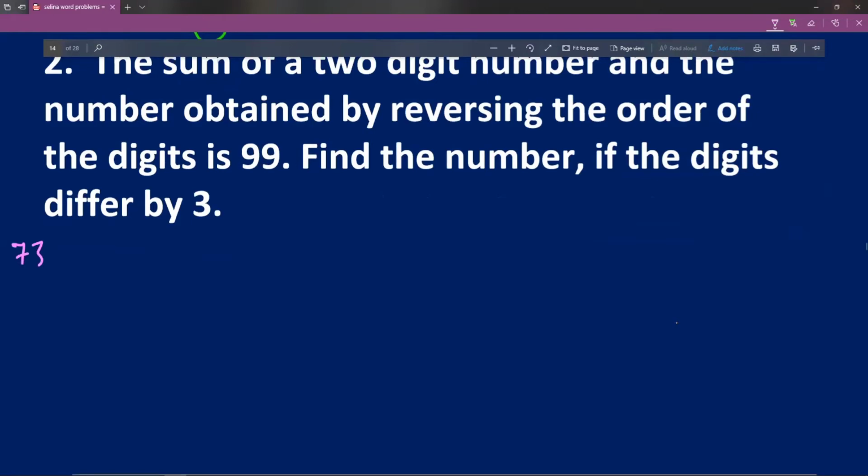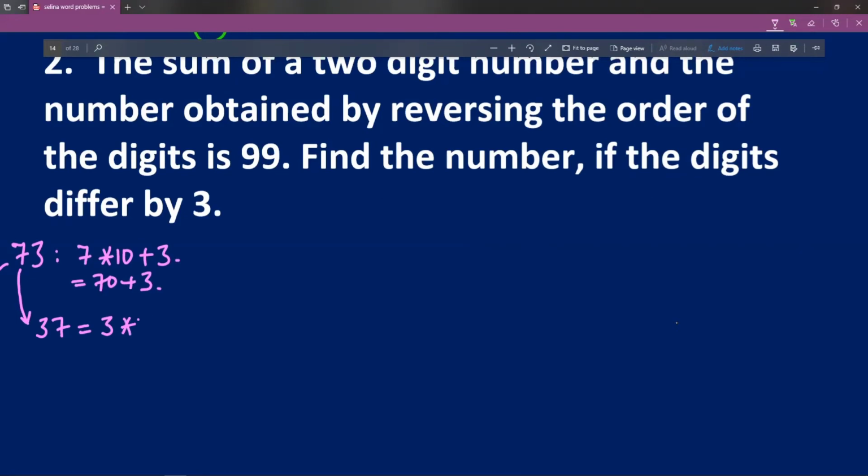So let us take a 2-digit number, for example 73. So 73, I can write this as 7 into 10 plus 3, because this will be equal to 70 plus 3. I hope the logic is clear. Now if I reverse the digits, the number will become 37. Now 37 can be written as 3 into 10 plus 7.